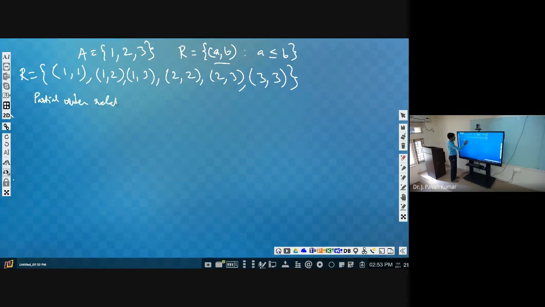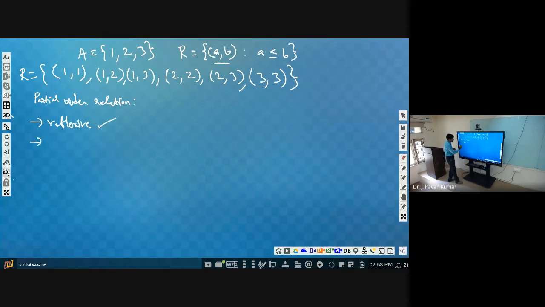How we can check? We have to check for 3 conditions. One is reflexive, whether it is reflexive or not. Reflexive in the sense, for every A we should have A comma A belongs to the R. So now 1 comma 1 is present, 2 comma 2 is present, 3 comma 3 is present. So it is satisfying the reflexive property.